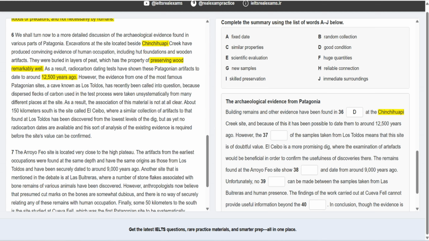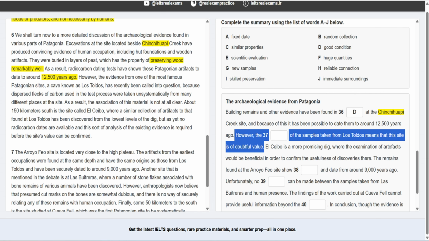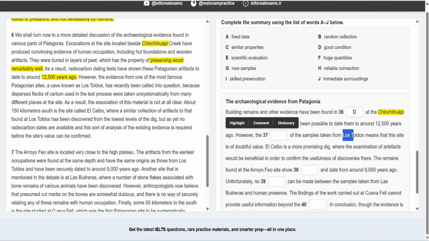The next question, from here up to this part, probably no, up to here. And if you take a look at this sentence, we have the word Los told us as the next proper noun. Los told us is here. It says, however, the blah blah of the sample taken from Los told us means that this sentence is of doubtful value. I mean, there was something wrong with the samples, and that's why they were worthless somehow.